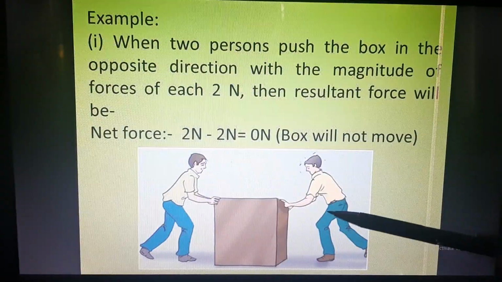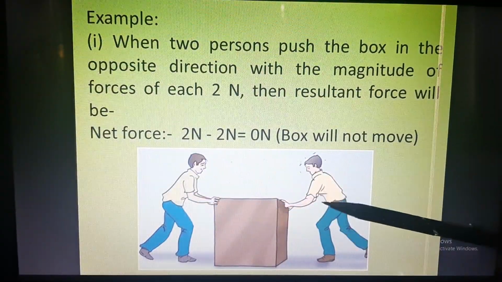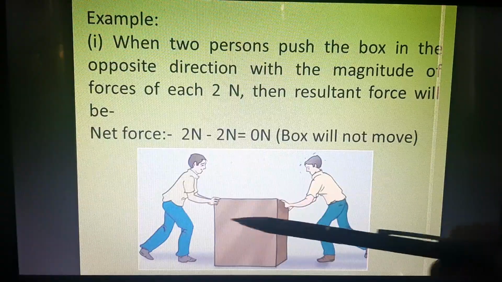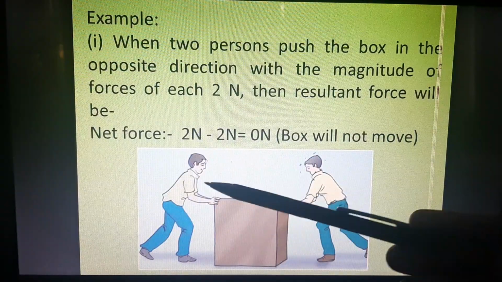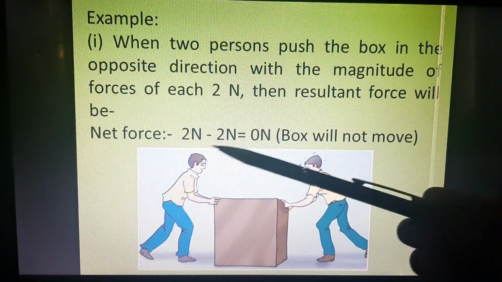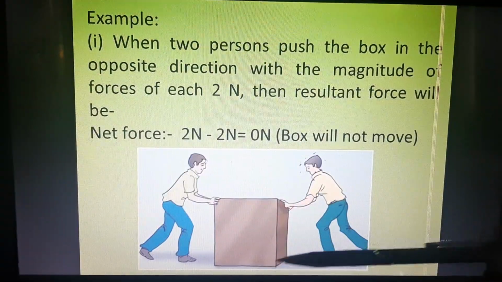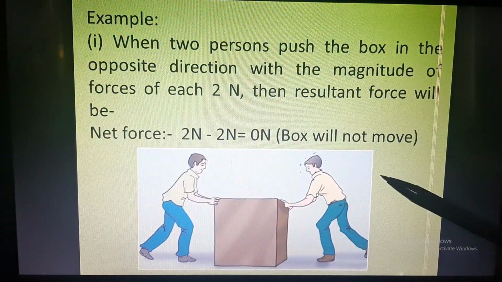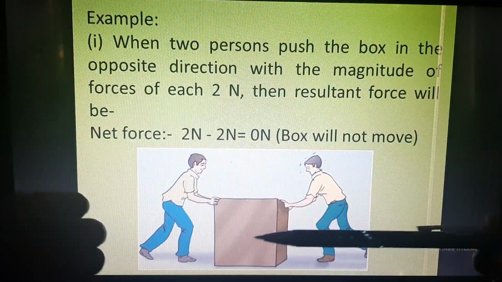So here you can see she is applying 2 Newton, he is applying 2 Newton, and they are trying to push the box. But since both of them are applying equal force, that is 2 Newton, the total force applied on the box becomes 0 because the forces are applied in the opposite direction.